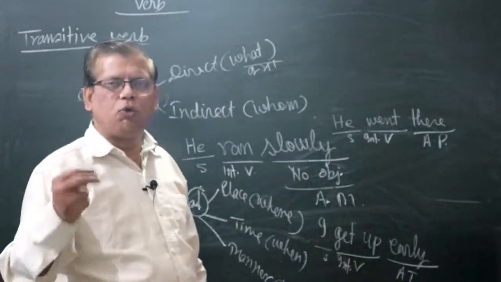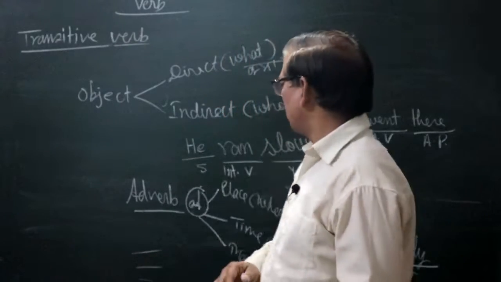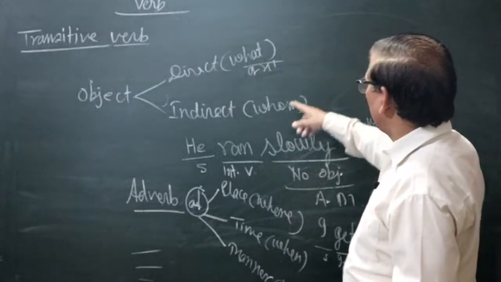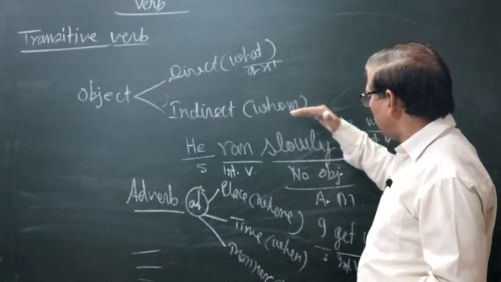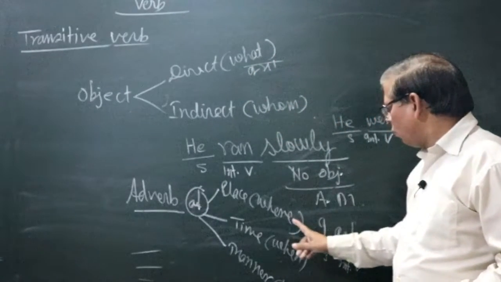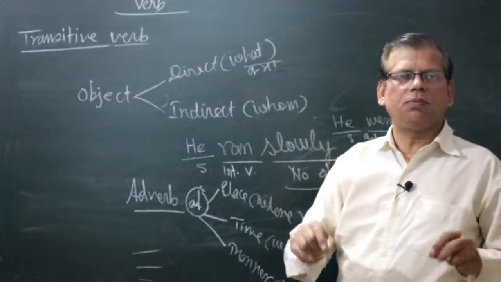Hello, you must write more examples of transitive verbs and intransitive verbs, and you must write an example of each. Okay, having the answer of the question what, having the answer of whom, having the answer of where, when, and how, and write, underline whether transitive or intransitive.